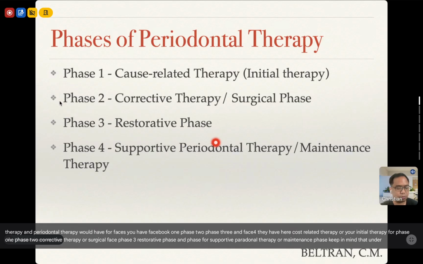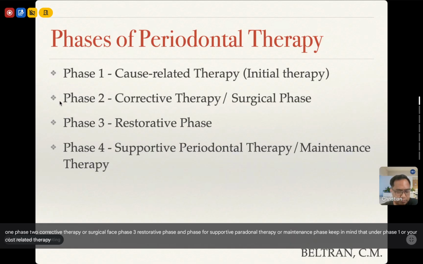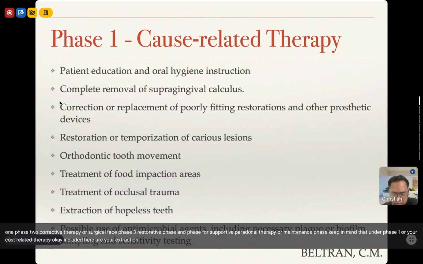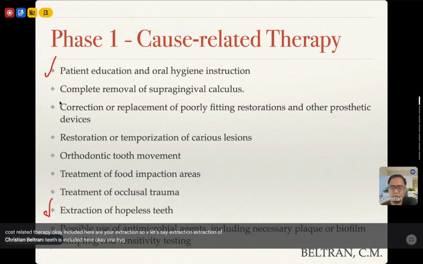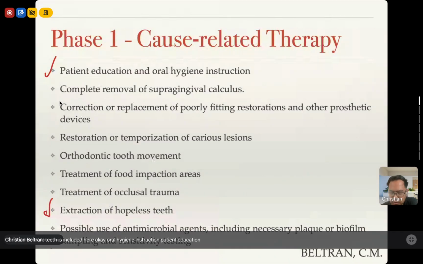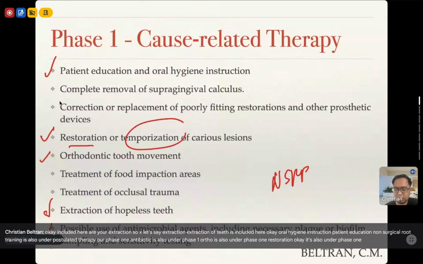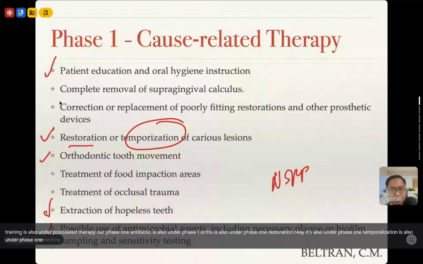Keep in mind that under phase 1 or your cause-related therapy, included here are your extraction. So extraction of teeth is included here. Okay, oral hygiene instruction, patient education. Non-surgical root planing is also under cause-related therapy or phase 1. Antibiotic is also under phase 1. Ortho is also under phase 1. Restoration is also under phase 1. Temporization is also under phase 1.